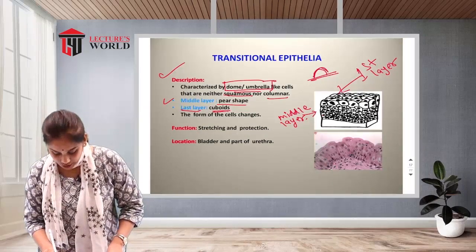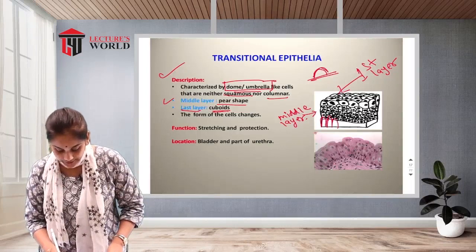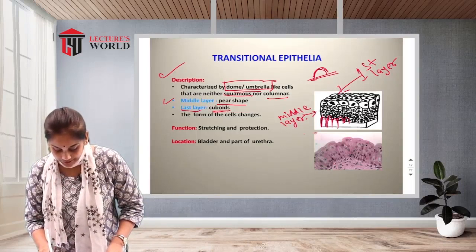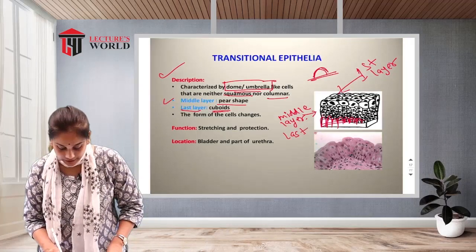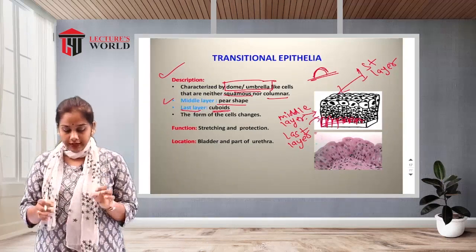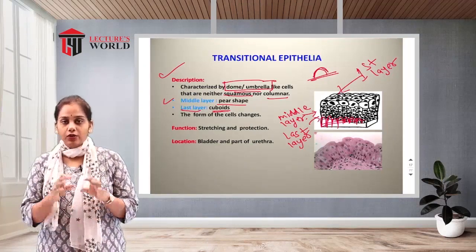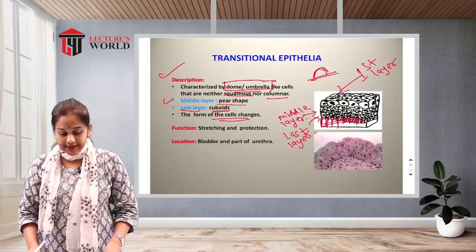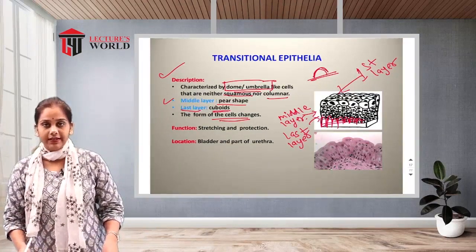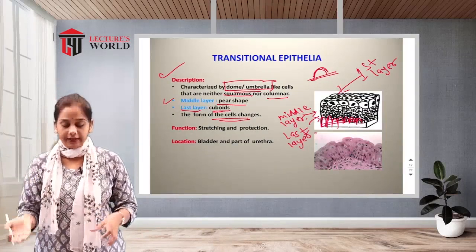See here, there is cuboidal tissue. This is the last layer, containing cuboids or cube-like shapes. They can change their cells and they are regenerating.